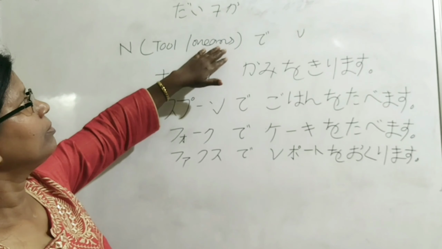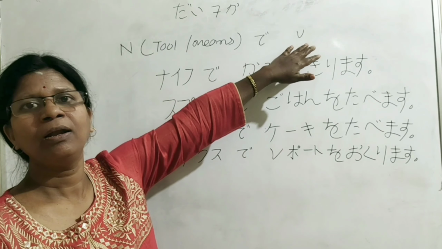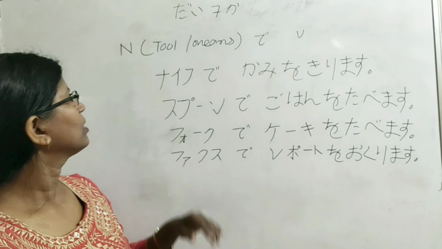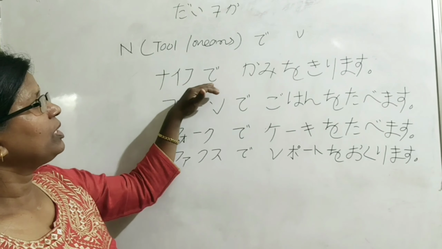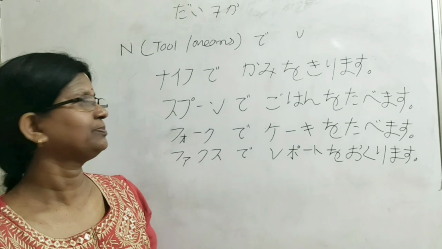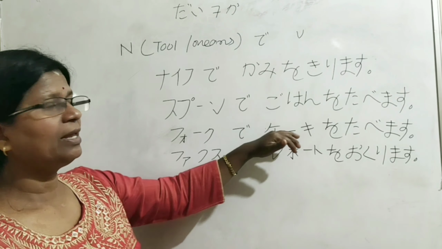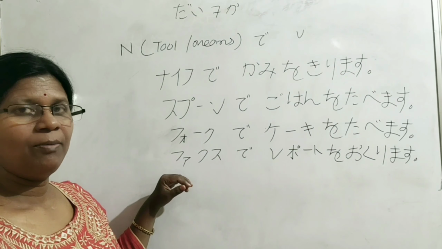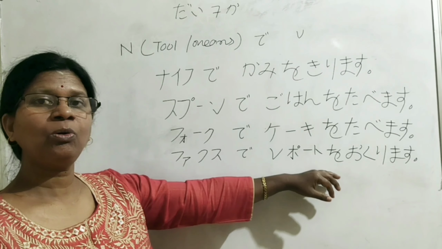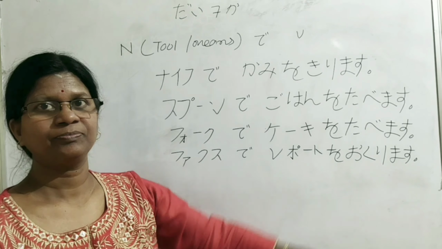Noun, tool or means, de particle, verb. Knife de kami o kirimasu. Spoon de gohan o tabemasu. Fork de keiki o tabemasu. Fax de report o okurimasu.